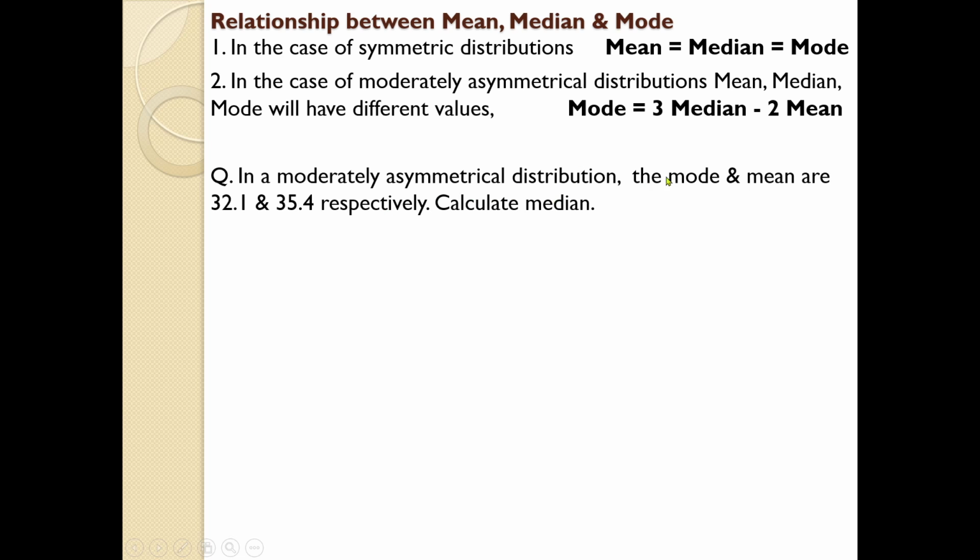Here mode is given, mean is given, calculate median. So the only equation for finding out such an answer is this one. Just remember that you need to use this equation to find a solution for this type of question. It's very easy, just substitute the values directly in the equation. Mode equal to 3 median minus 2 mean. Here mode is given, mean is given, you are asked to find median.